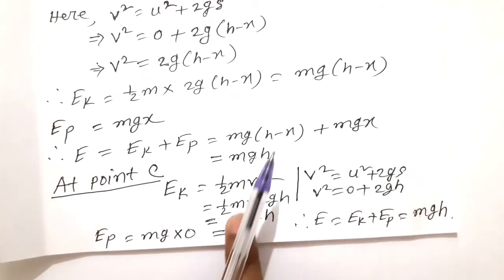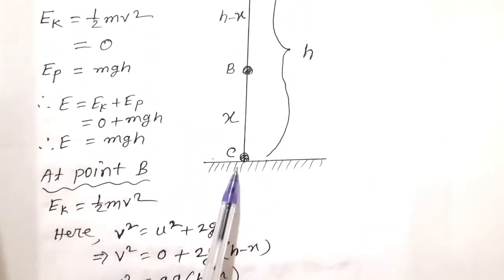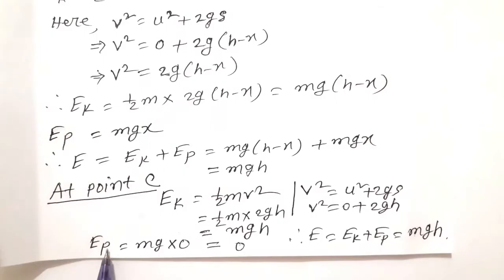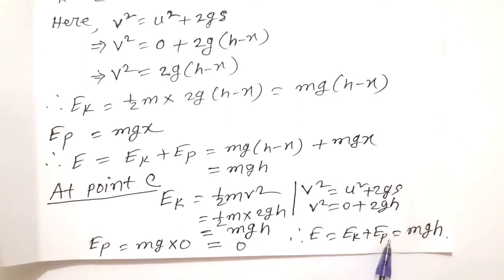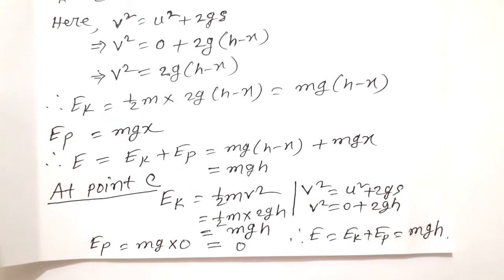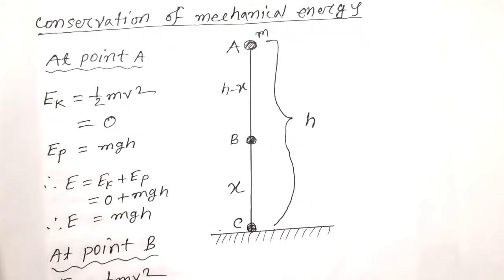At C, potential energy EP is equal to mg into 0, which is equal to 0. So E is equal to EK plus EP, which is equal to mgh. That is, total energy is equal to mgh. At point C, all the energy of the body is kinetic energy, since at point C, potential energy is 0.